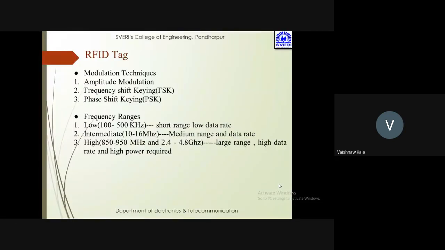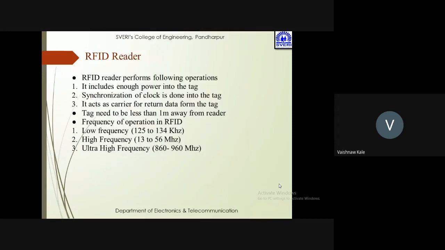It is having high 850 to 950 megahertz and 2.4 gigahertz, 4.8 gigahertz, large range, high data rate, and high power required. Then this is the RFID reader. It performs following operations. Like first, it includes enough power into the tag. Synchronization of the clock is done into the tag. It acts as a carrier for the written data from the tag.